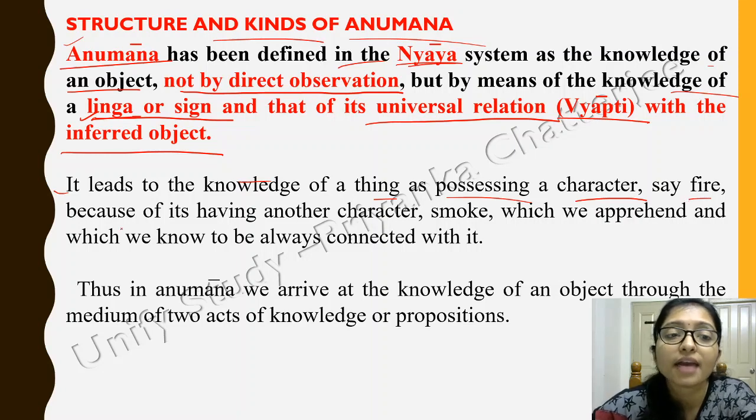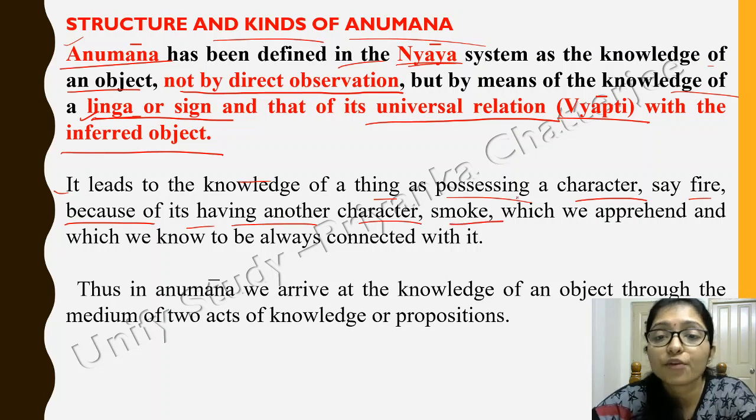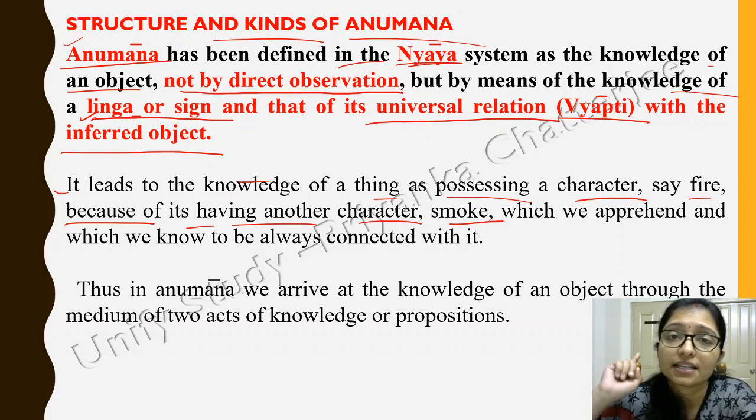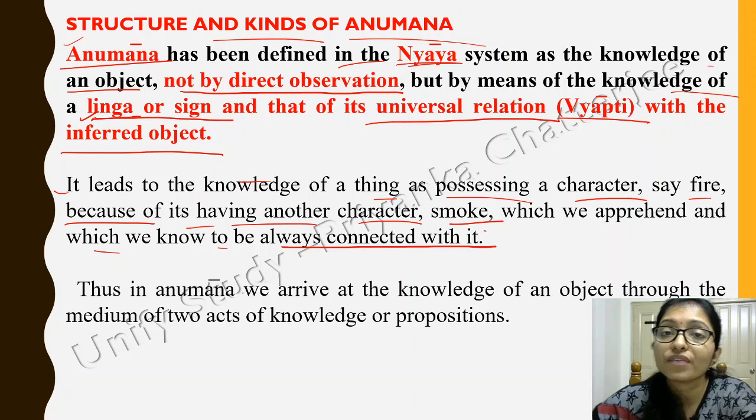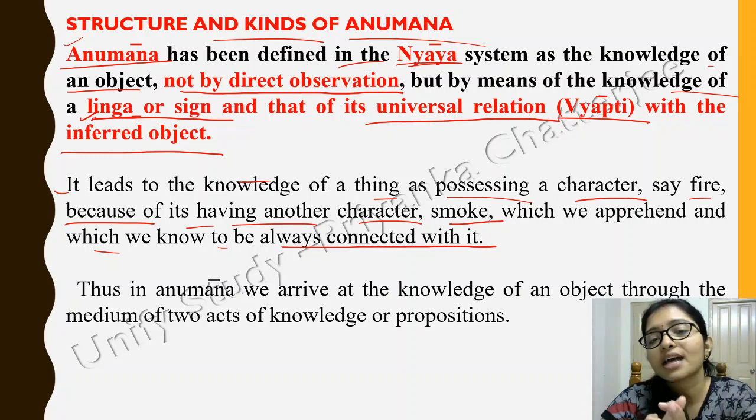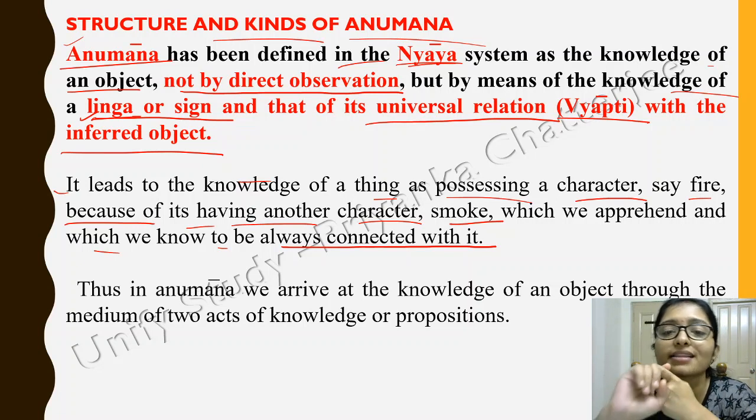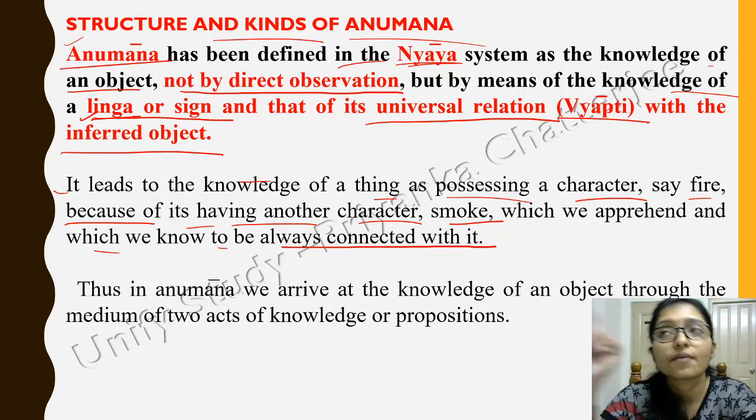Say that the fire, because of its having another character, smoke, means whenever there is fire, there will be smoke also. When you are cooking in the kitchen, there is fire, so there will be smoke also, right? So that which is known as always connected, fire and smoke: if there is fire, there will be smoke also. If there is smoke, there is fire also. That is the relation; they are both connected to each other, right?